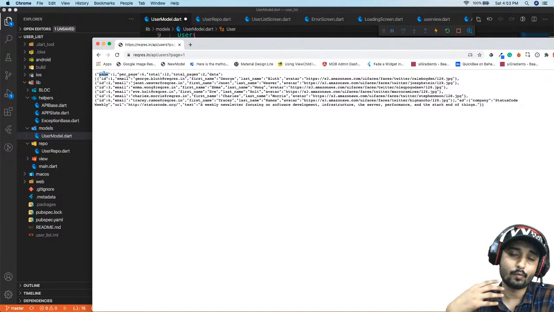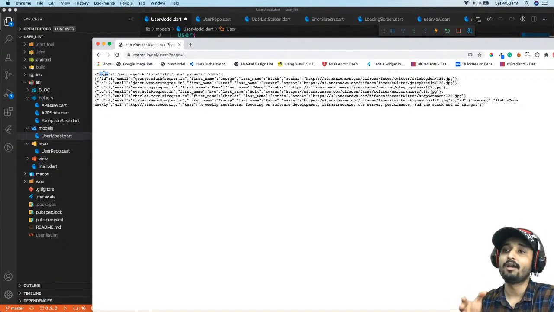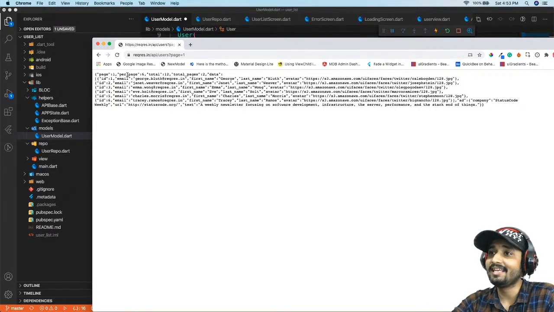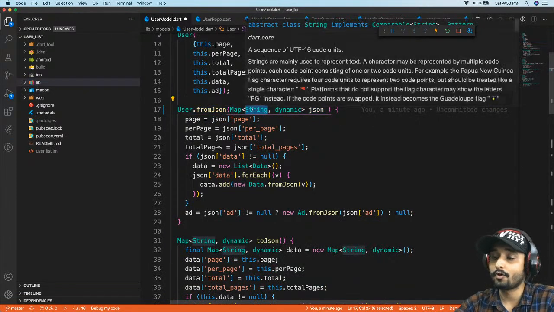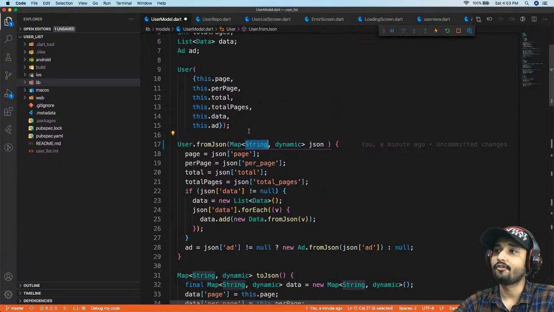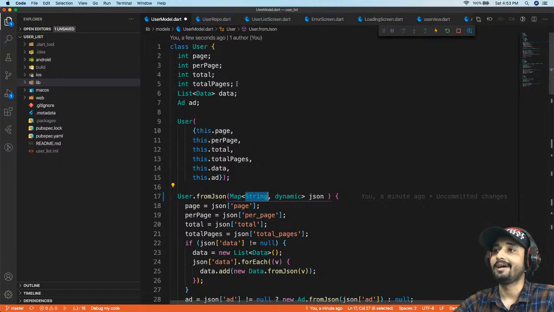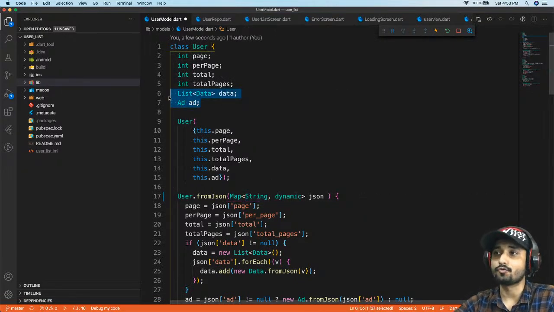If you work with JSON, we always have the keys as strings. Because we always know the key is going to be a string, but we don't know what kind of value that particular key is going to hold. In our case, for the first four we have integers, and for the last two, we have lists, and then a list of data as well.